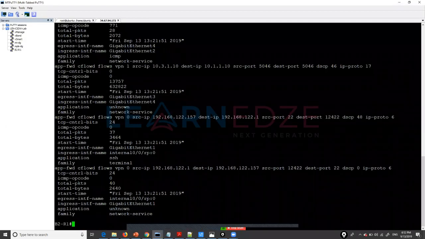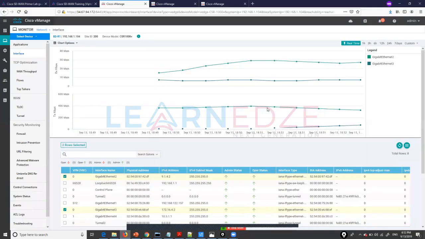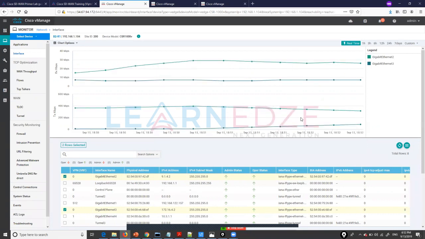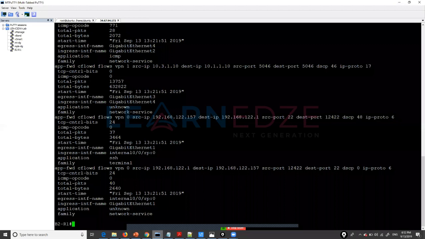Okay, within the vManage, it's going to give us some time, based on the resources that are available within the vManage. Basically, in a production network, you will give high configuration like high CPU and high memory, and you will notice the change within the graphs immediately. But the actual thing will work immediately, so you can confirm the same thing within the CLI.